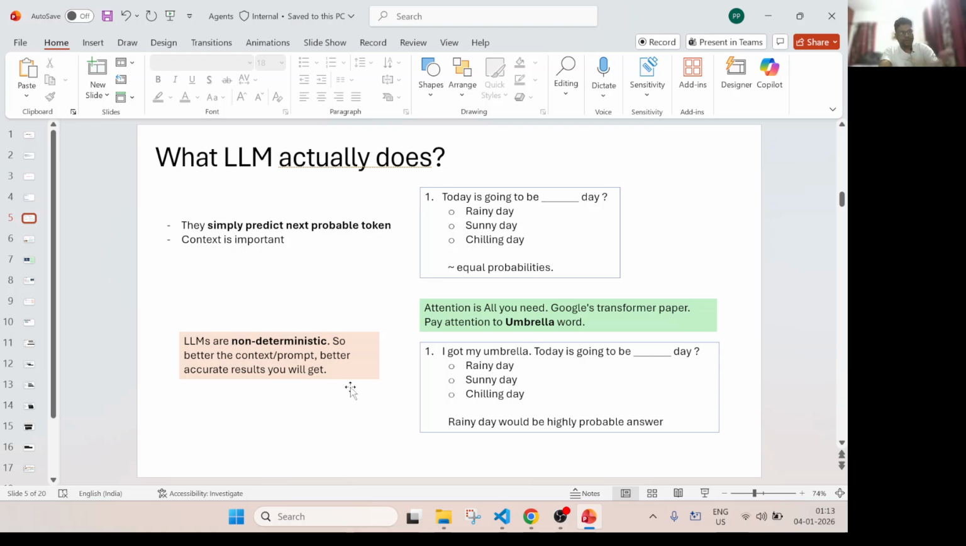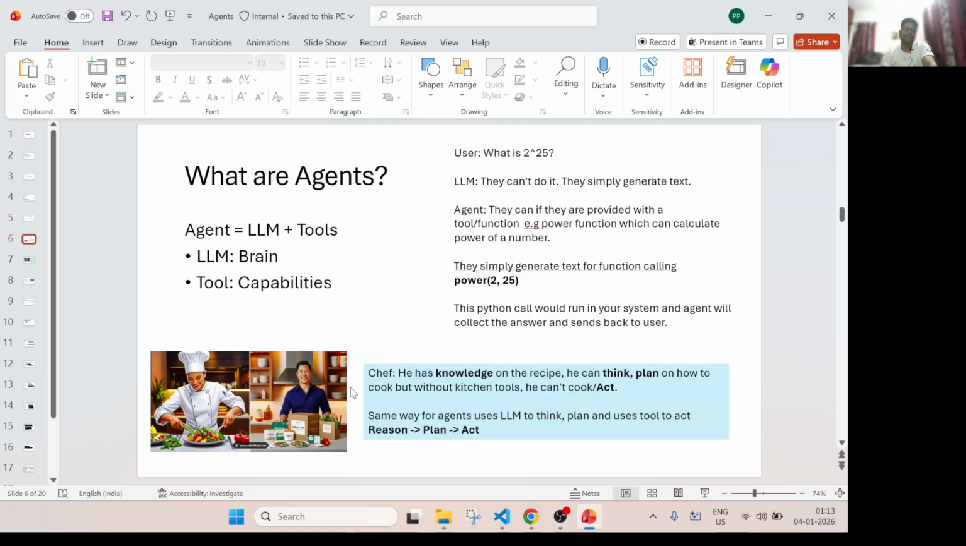So now we have learned about LLMs, they generate tokens. Now let's see what agents are. In simple terms, an agent is nothing but an LLM plus some tools. The LLM is the brain of that agent, and the tool is the capability. Okay, so let's take an example.